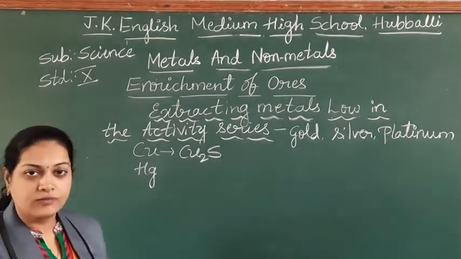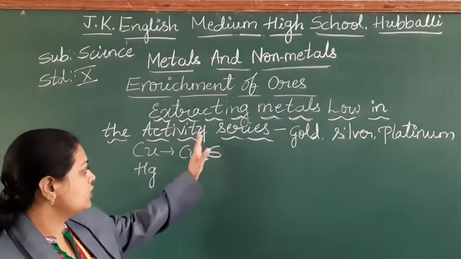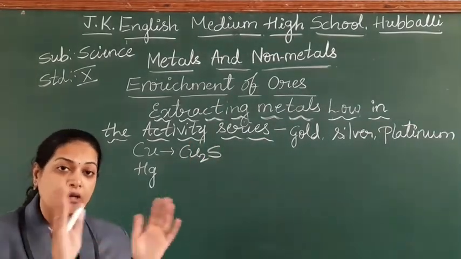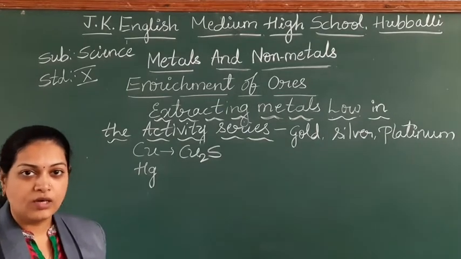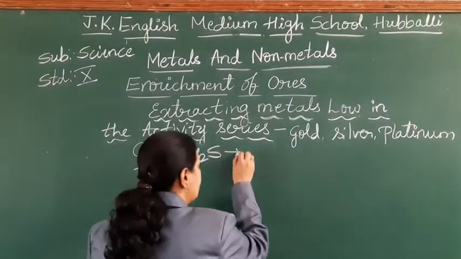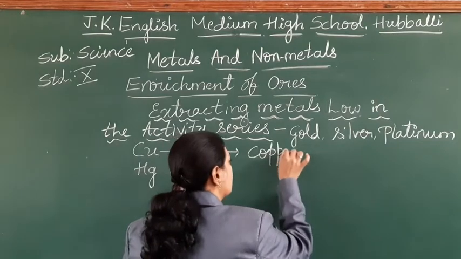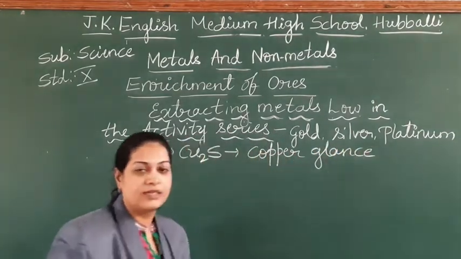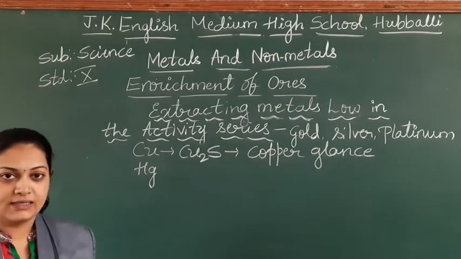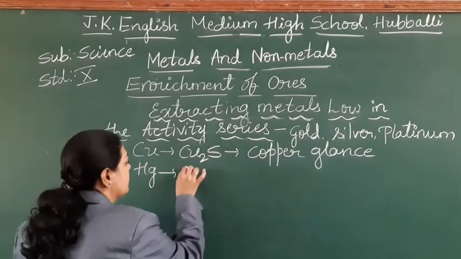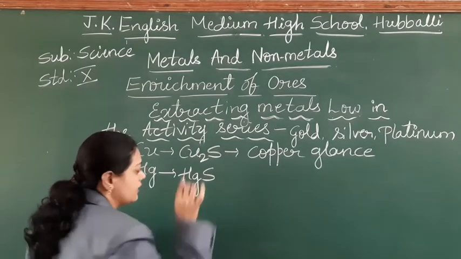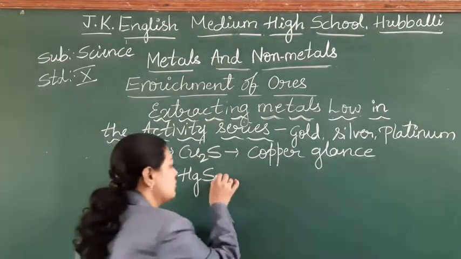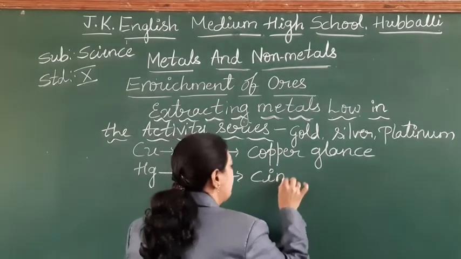For extraction you have to separate the sulfur from the copper so that you can get the metallic form of copper. Cu2S is called copper glance. Mercury is in the form of HgS, mercuric sulfide, and this ore is called cinnabar.